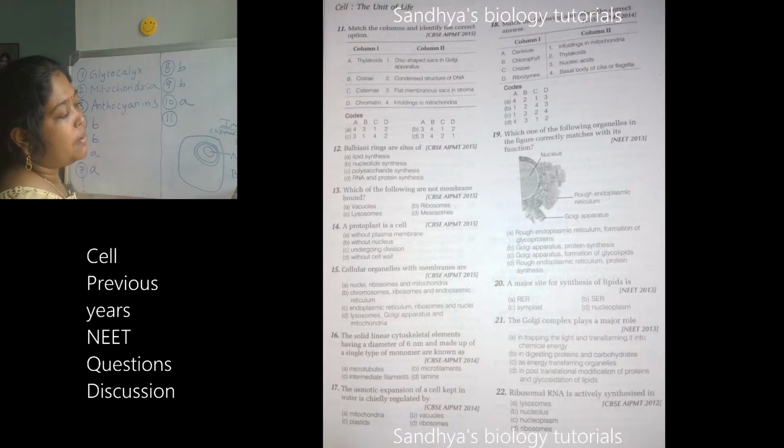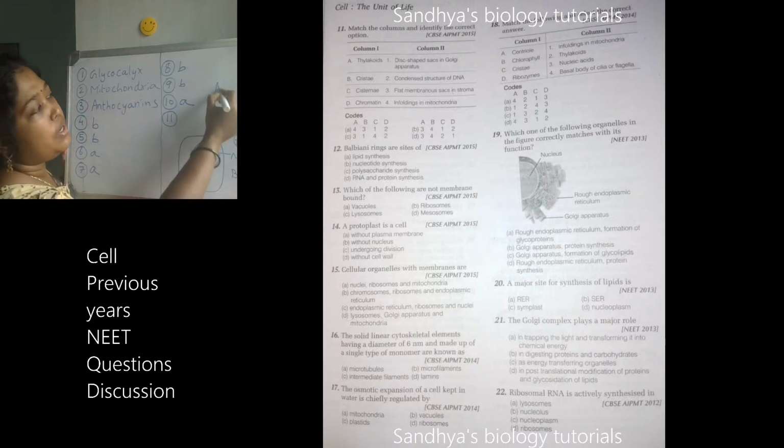So what are Balbiani rings? Balbiani rings are nothing but the chromatin which is puffed up like this during the interphase, whenever the cell is not dividing. So Balbiani rings are the sites of what? RNA and protein synthesis.